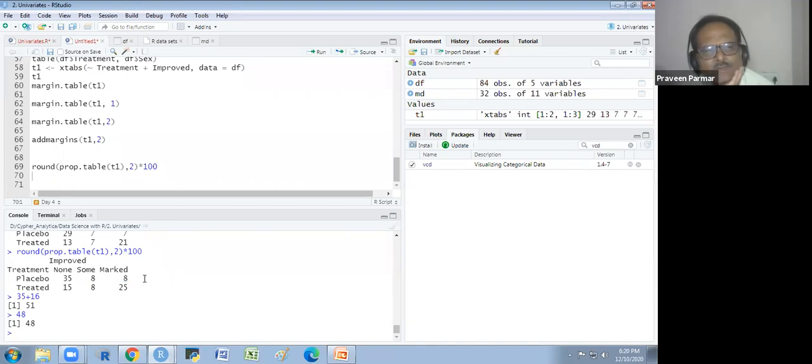If I try to interpret this, I could interpret it in this way: 35% patients which are placebo have not got any improvement.